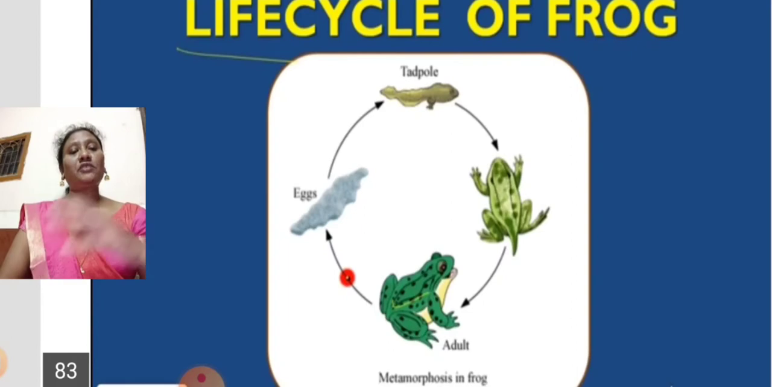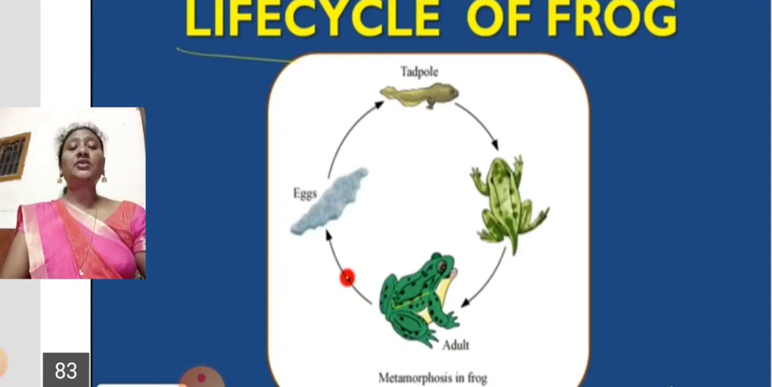So a lot of changes we are finding in the shape or the structure of the body of an organism. These changes are called metamorphosis. In frogs, the thyroid gland secretes the hormone thyroxine. Due to the secretion of thyroxine, the process of metamorphosis takes place.